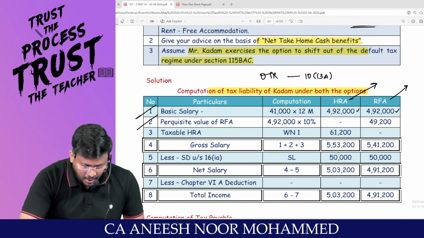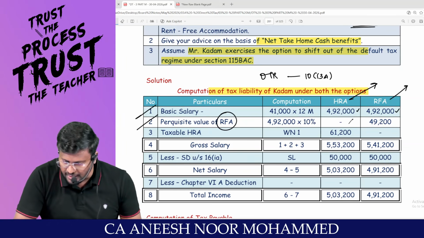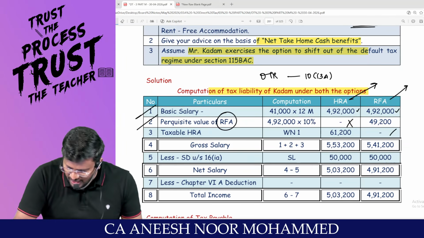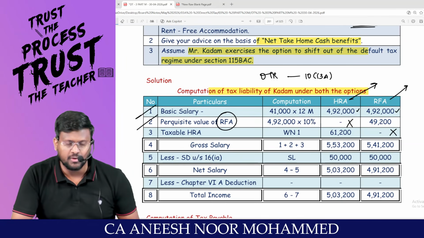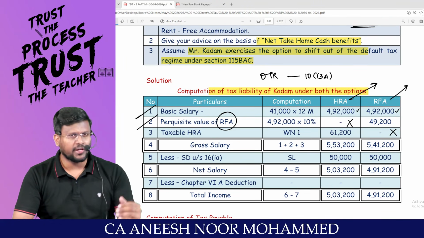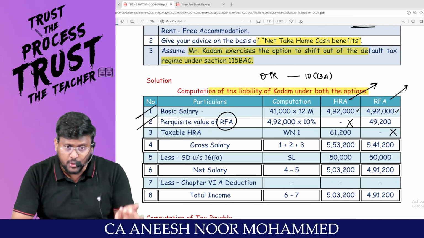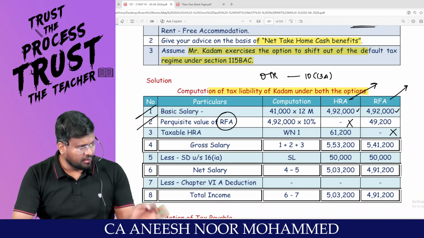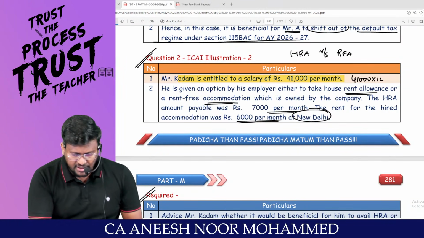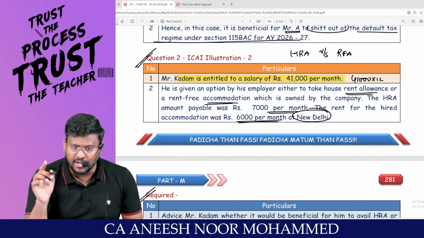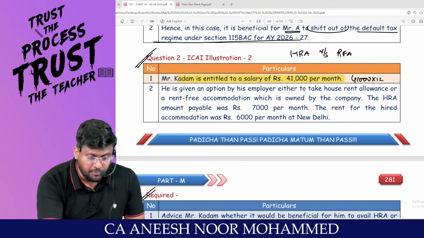Am I right, sir? Perquisite, sir, value of RFA. Sir, if he gets RFA, he won't get HRA. If he is getting HRA, he won't get RFA. Because either of the options will be there. You tell me, employer said that either I will give you a house. If the employer gives a house to the employee, then, my dear lovable students, you have to value the perquisite. Sir, he is given an option by his employer either to take HRA or RFA, which is owned by the company. That's a highlight.